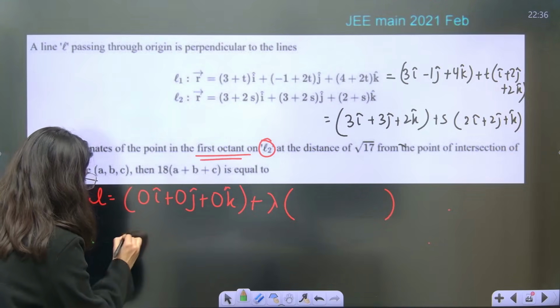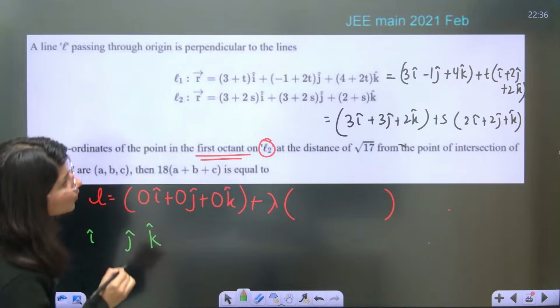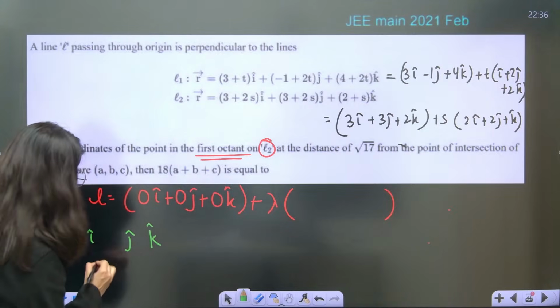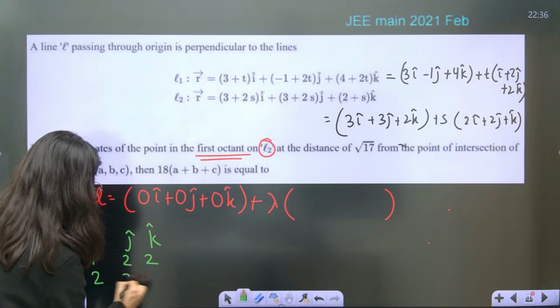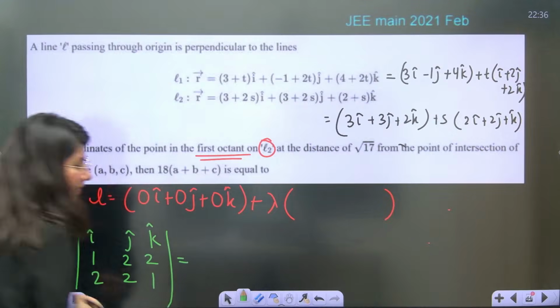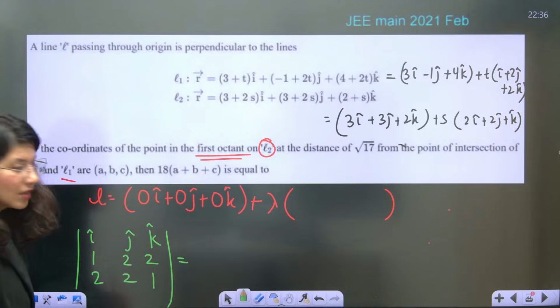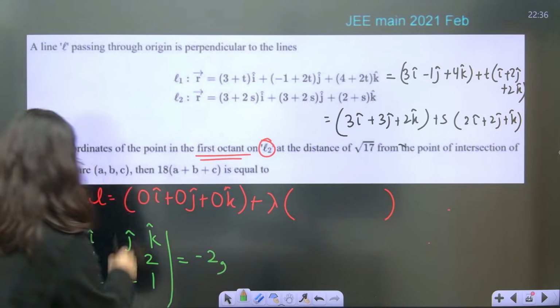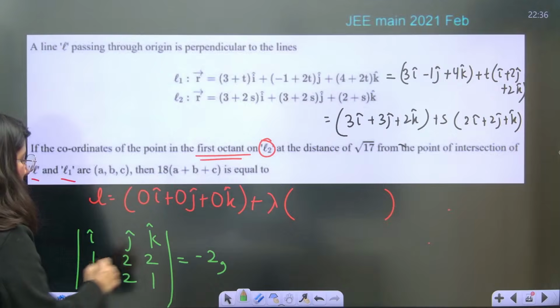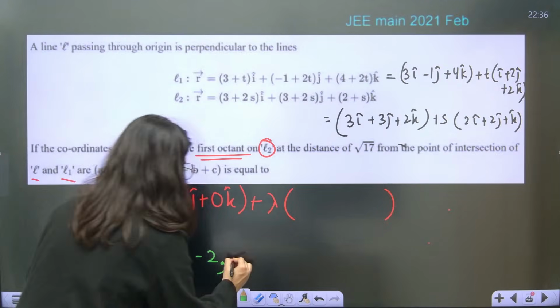So i, j, k, cross product between these two: 1, 2, 2, 2, 2, 1. Can you tell me the DRs of this particular line? 2 minus 4, so minus 2. 1 minus 4, so minus 3, so plus 3.